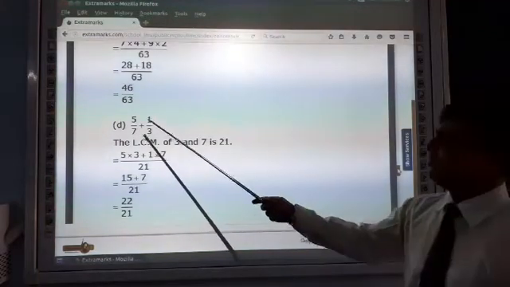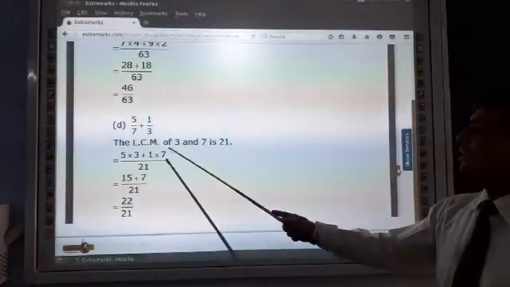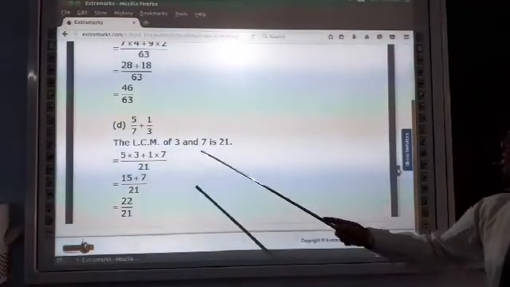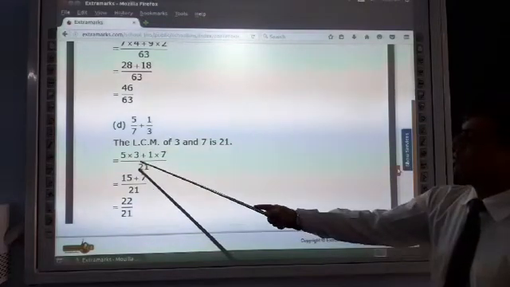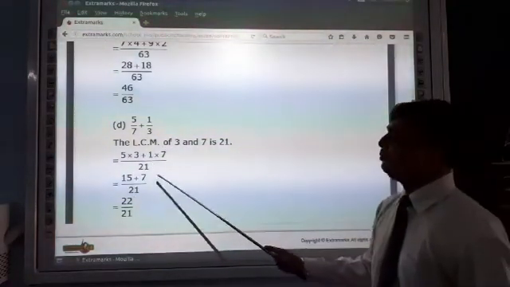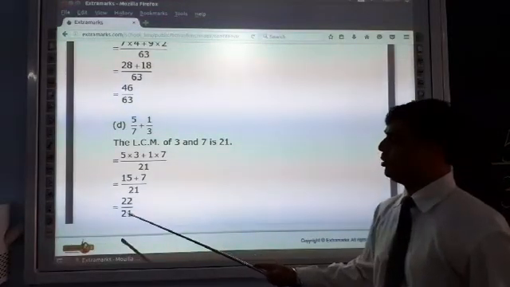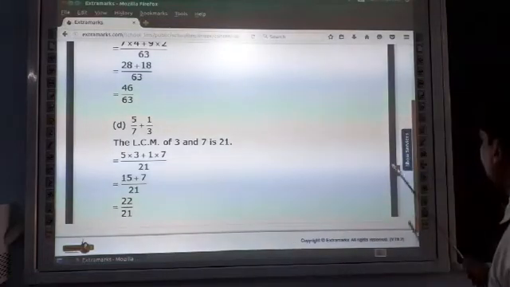Now next question, 5 upon 7 plus 1 upon 3. The LCM of 3 and 7 is 21. 7 threes are 21. 5 threes are 15 plus 3 sevens are 21, 7 ones are 7. 15 plus 7 upon 21 is equal to 22 upon 21.